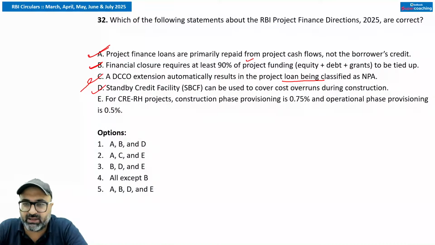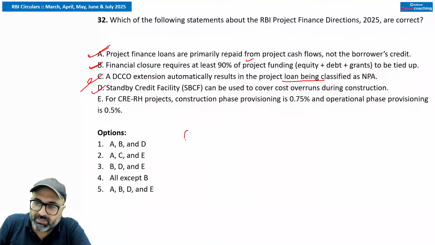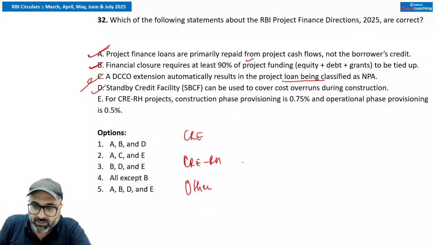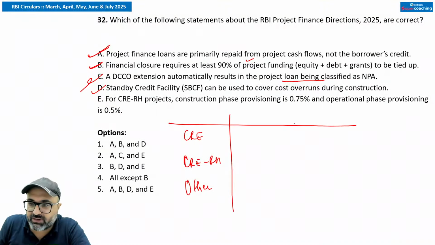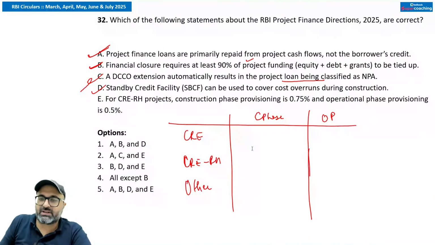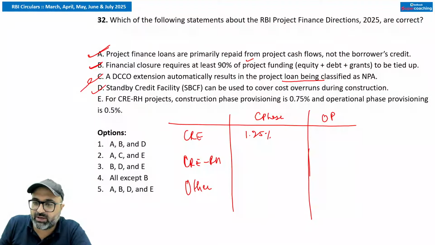ठीक है जी. अब अगर हम बात करें provisioning norms की, so in case of provisioning norms, remember that we have CRE, then we have CRERH, then we have other projects. So in case of construction phase, what will be the provisioning? That will be 1.25%, 1% and 1%. In case of operational phase, it will be 1%, 0.75% and 0.40%.